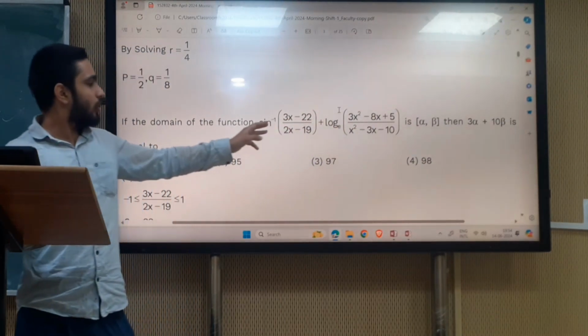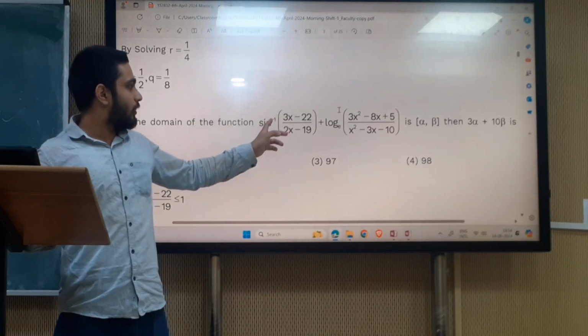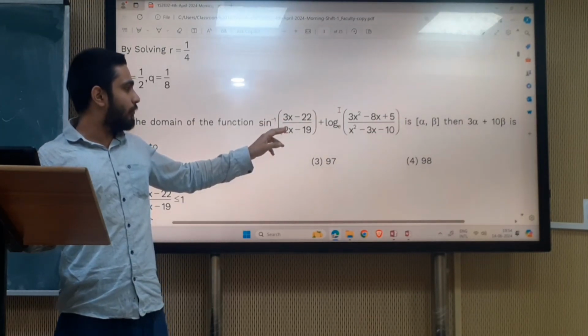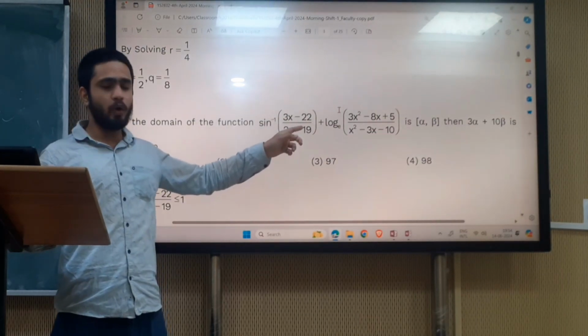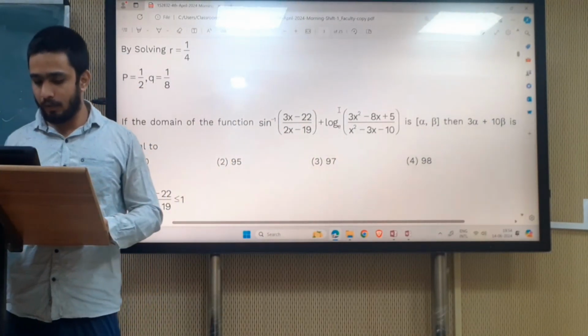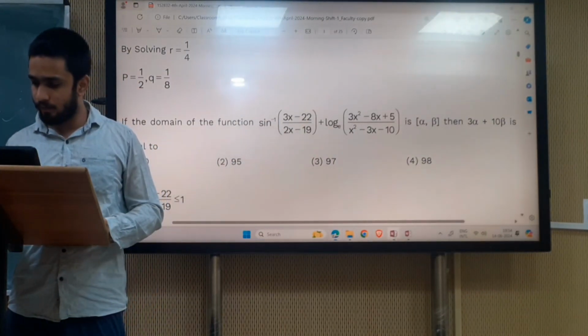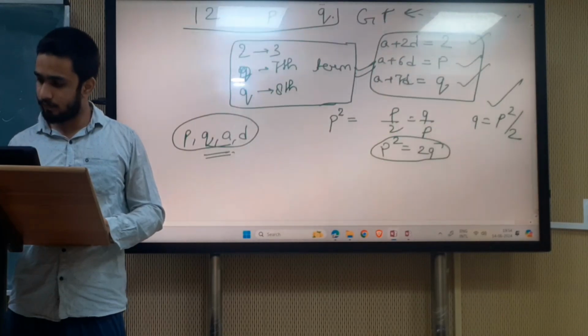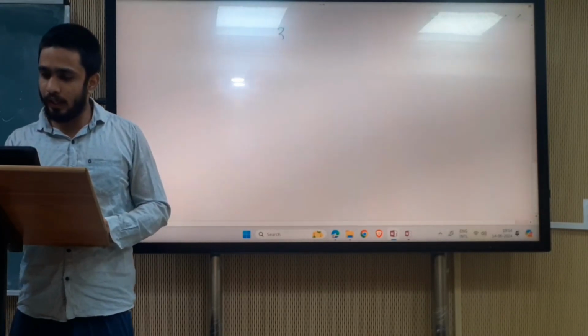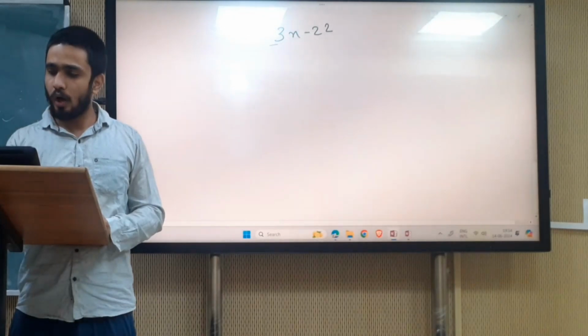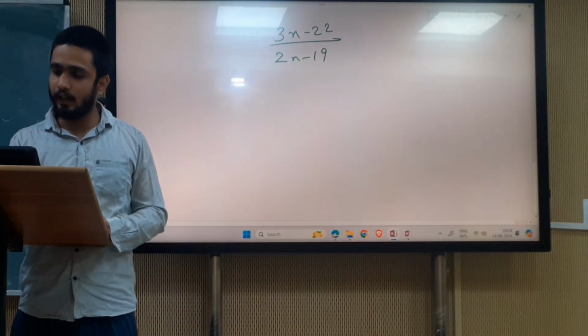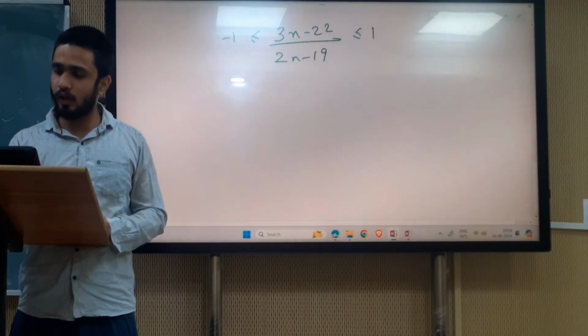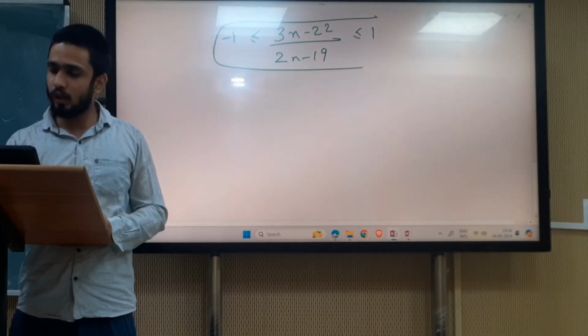Firstly we will solve this: (3x minus 22) upon (2x minus 19) lies between -1 and 1.